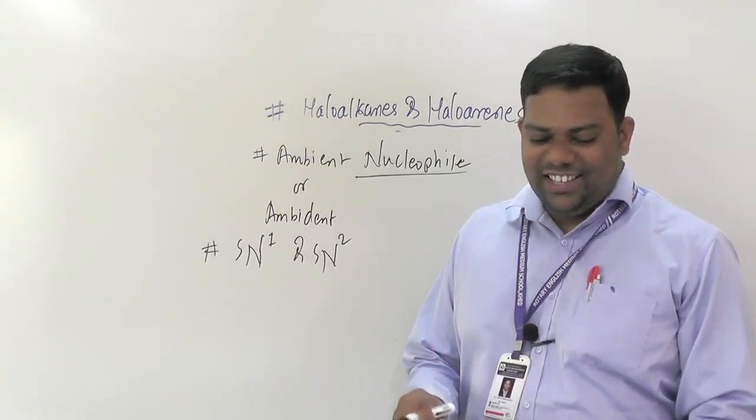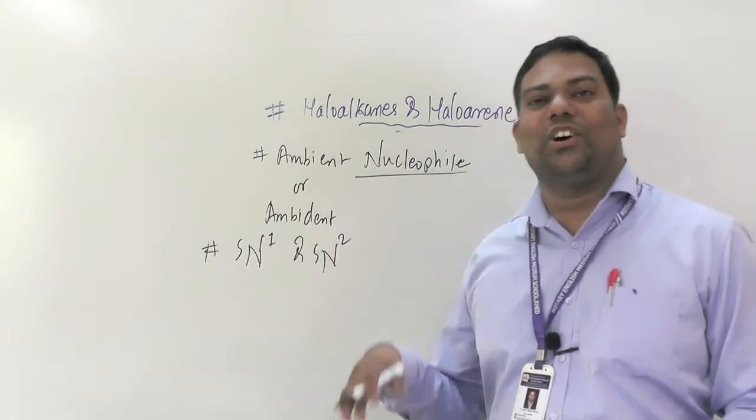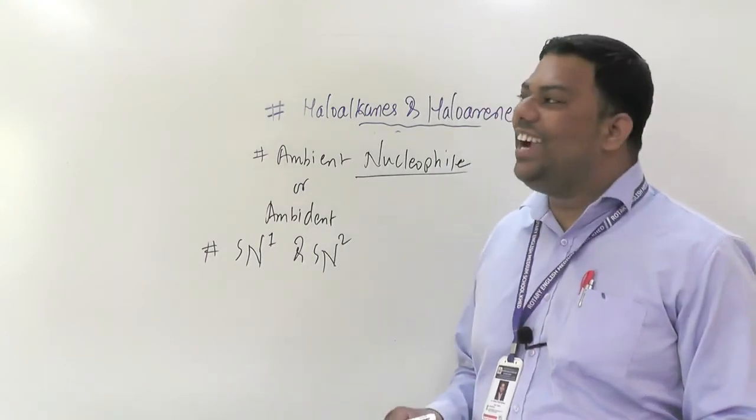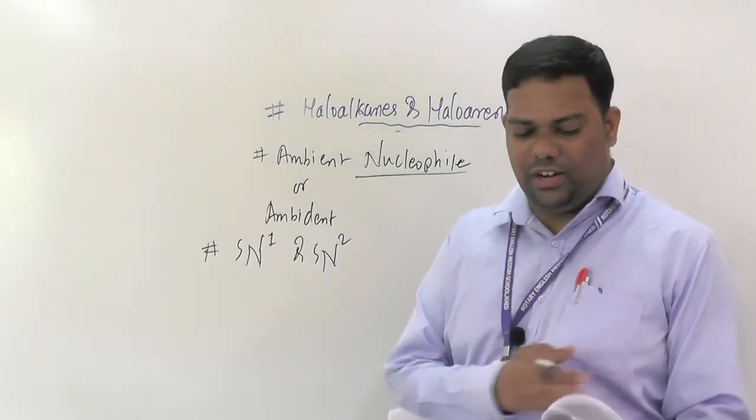Then the stereochemistry, backside attack or front side attack. Such small things are very much important here.